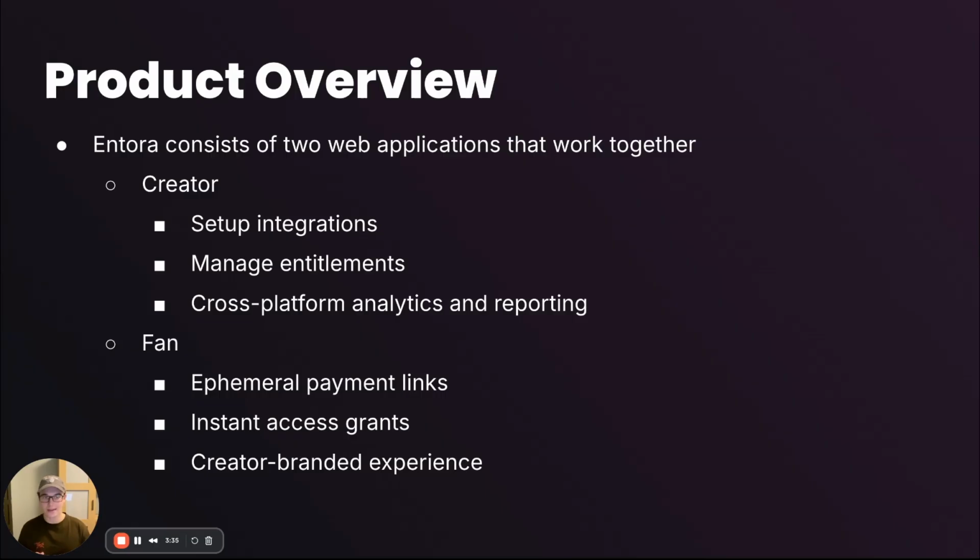I think a key insight here is that creators and fans are never leaving their preferred platforms. Fans can request access where they naturally discover content already, and Entora is just facilitating the payment and access control in the background.